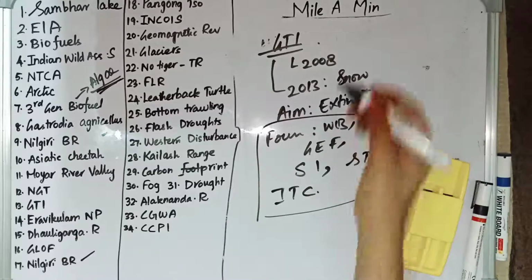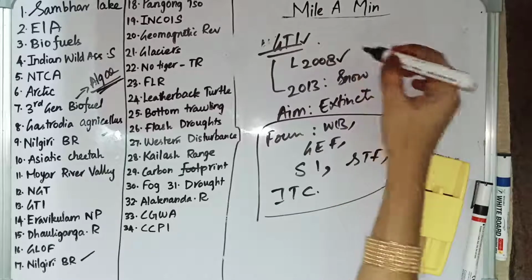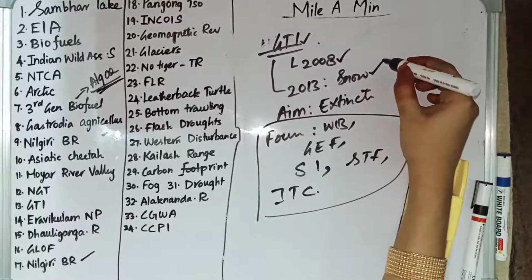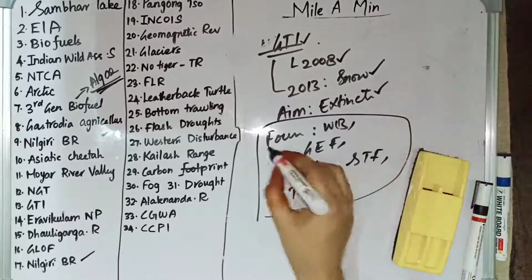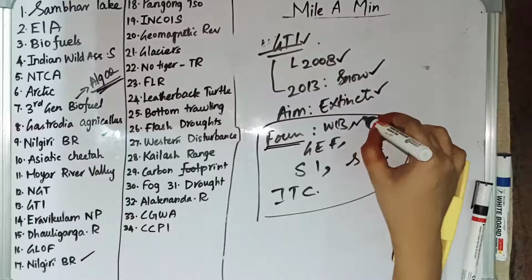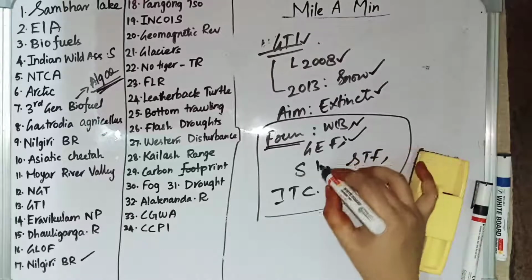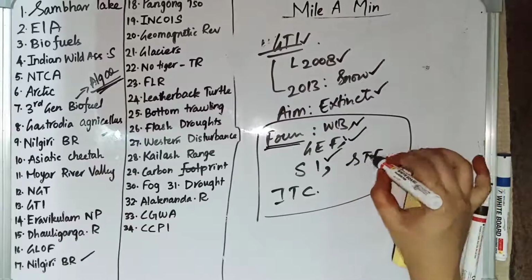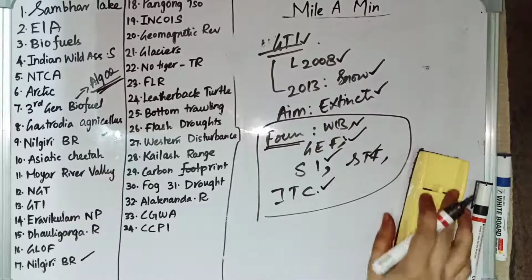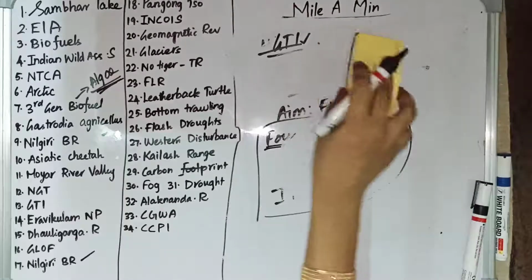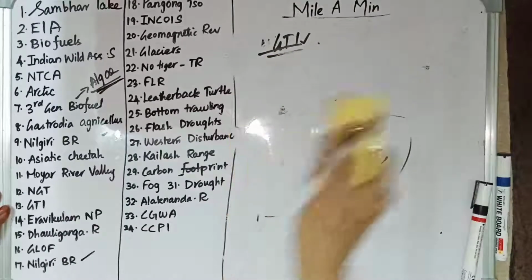So the things relating to GTI: GTI stands for Global Tiger Initiative. It was launched in 2008, and in 2013 they included snow leopards, and the main aim of GTI is to save the tiger from extinction, and the founding partners of GTI are World Bank, Global Environmental Facility, Smithsonian Institute, Save the Tiger Fund, and International Tiger Coalition. These are the founding partners of GTI, Global Tiger Initiative.